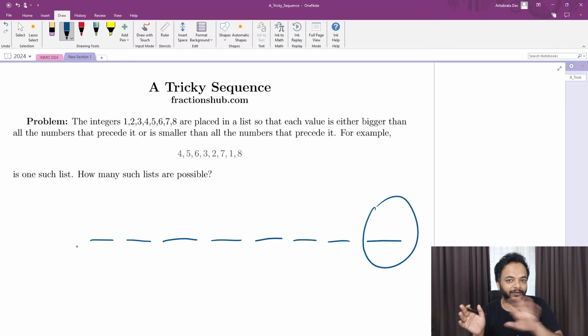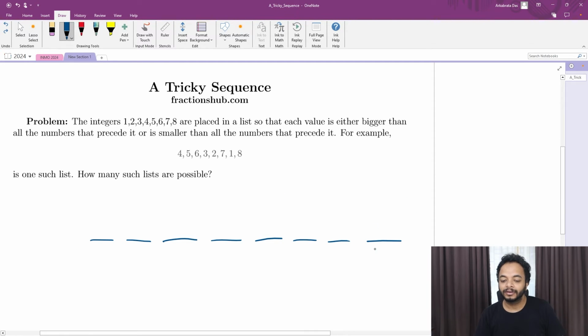If I put the maxima, all of them will be smaller. If I put the minima, all of them will be bigger. If I put any other number, the condition won't be satisfied. So that means either 1 or 8 according to this example.